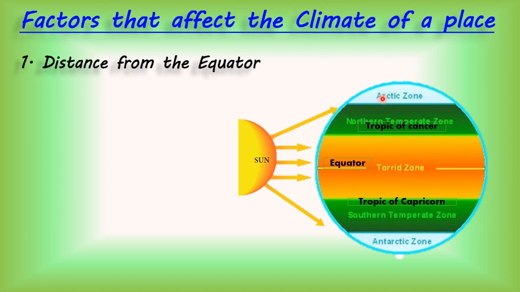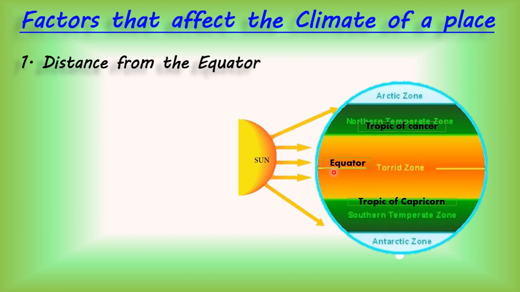That means this area and this area between Tropic of Capricorn and the Antarctic zone, they are quite cold. Areas near poles are quite cold because they don't get direct heat and the intensity of heat is less. As a result, places near poles are quite cold. This much is clear, children?